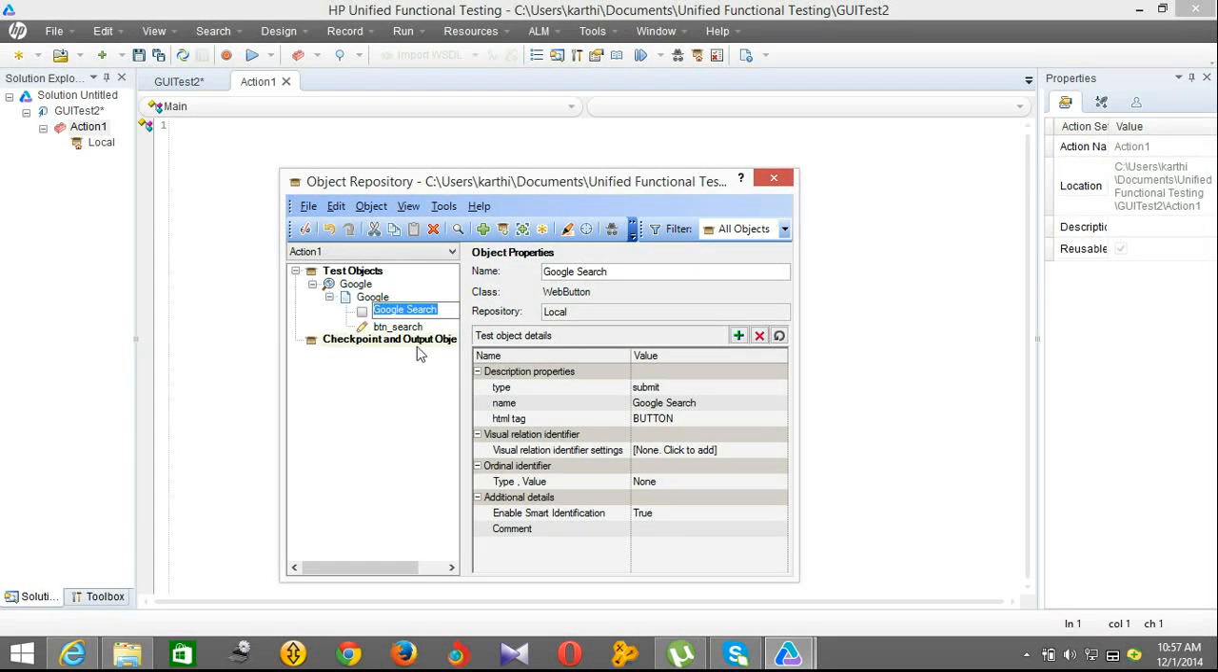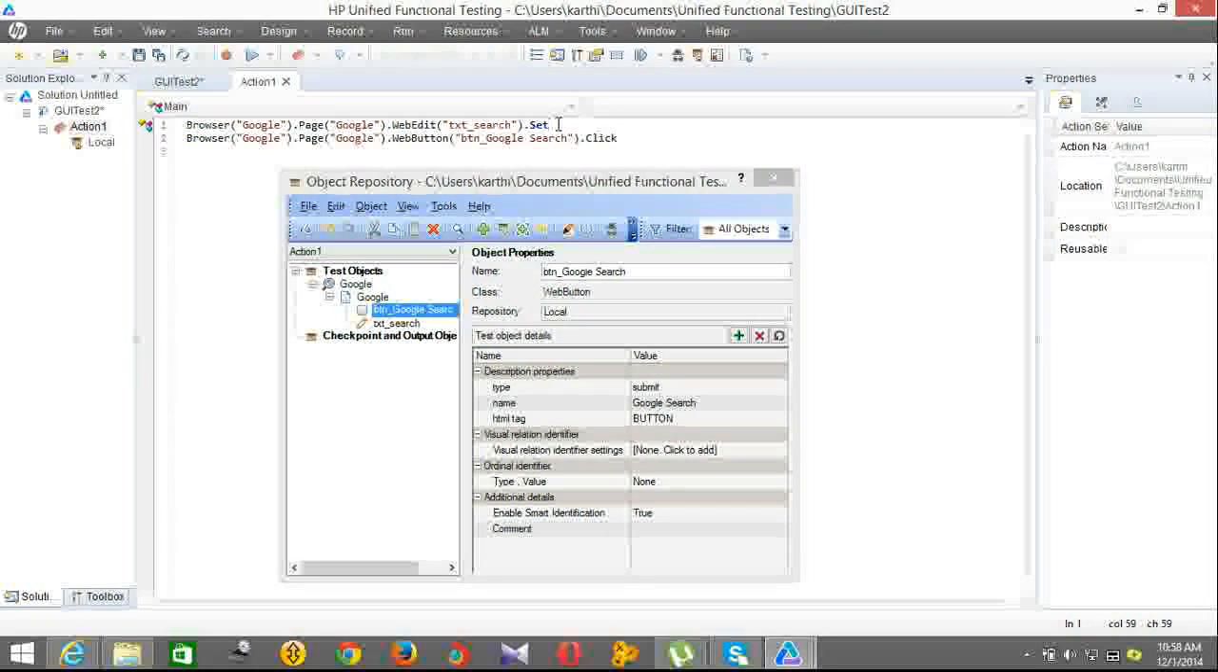Sorry, this is going to be a button, and this is going to be the text box. So prefix as txt. So I'm just dragging and dropping.